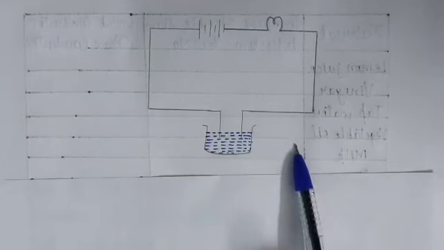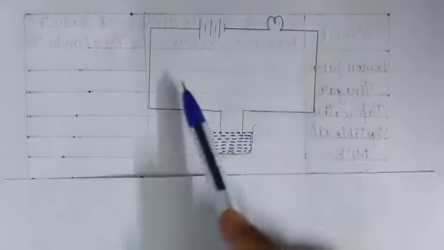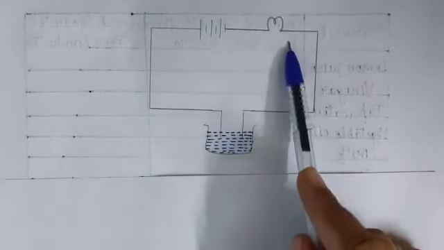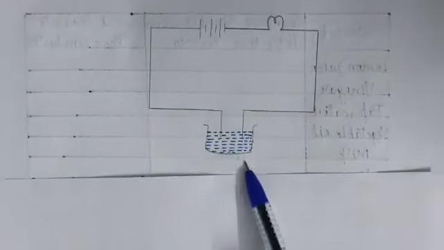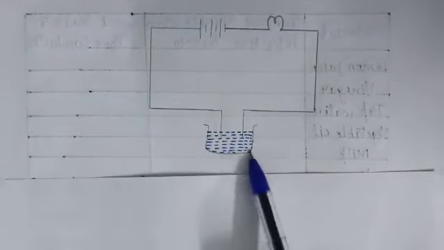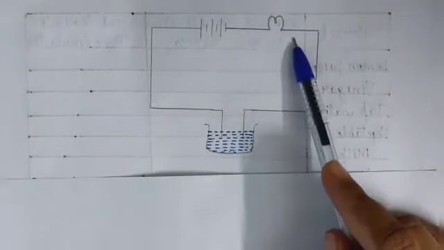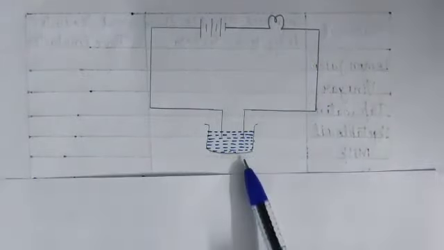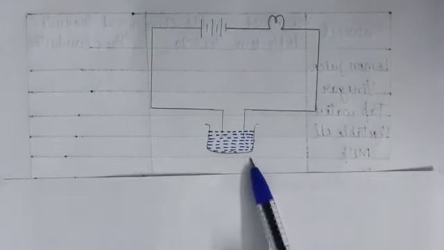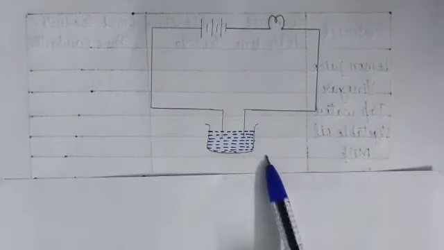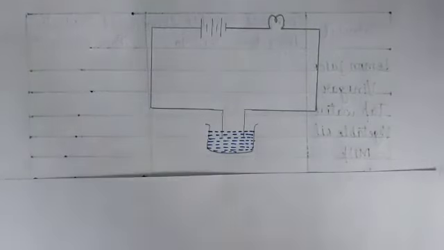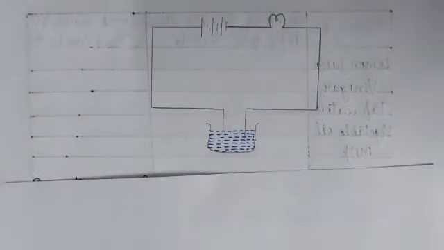For showing the conductivity of liquids, we have done an activity and we come to a conclusion: if the bulb connected to these wires glows, it means the liquid which we have taken in the beaker conducts electricity. And if this bulb does not glow, then the water in the beaker does not conduct electricity. Okay, now how does the bulb glow?